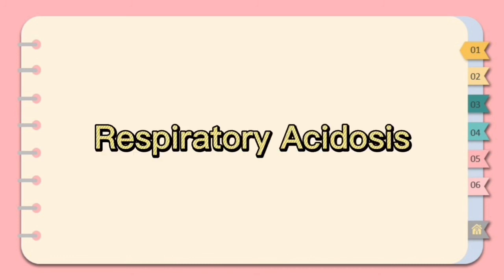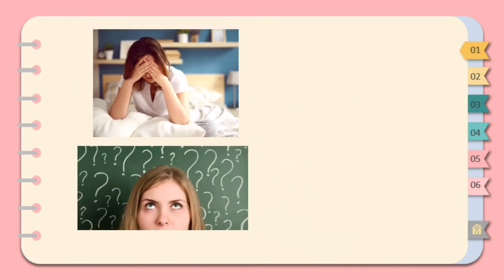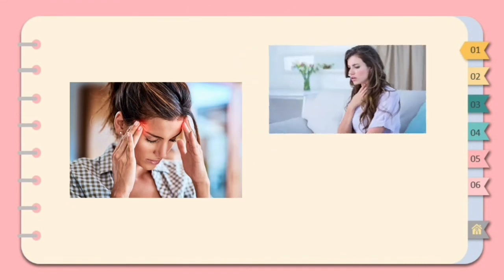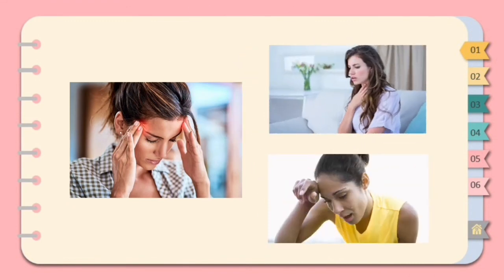Respiratory acidosis is a buildup of carbon dioxide in the blood that results from poor lung function or depressed breathing. These are the common symptoms of respiratory acidosis. The individual can have fatigue, confusion, coma, anxiety, headache, shortness of breath, and sweating.